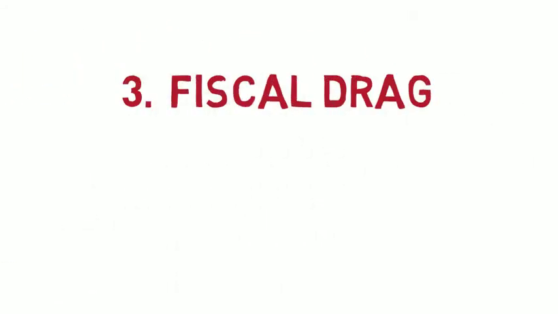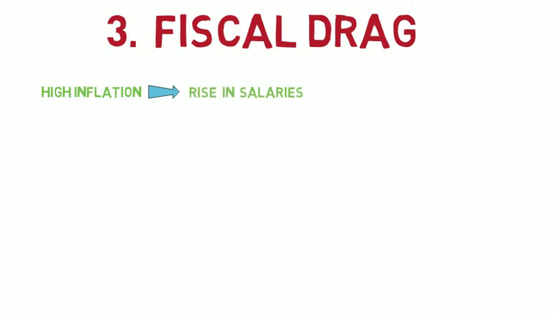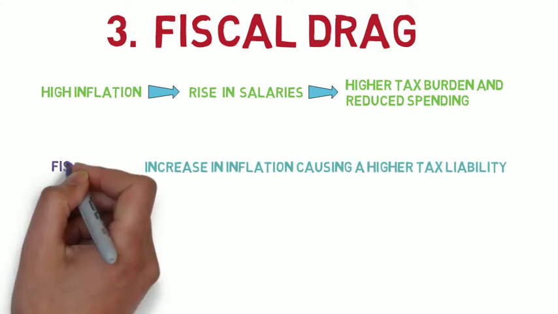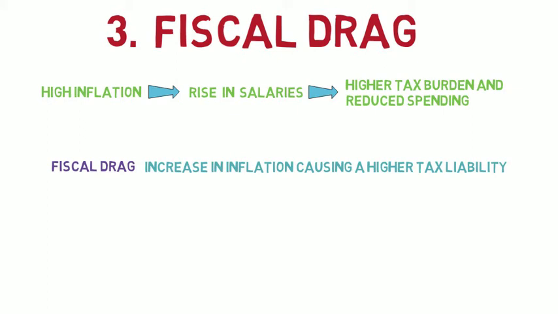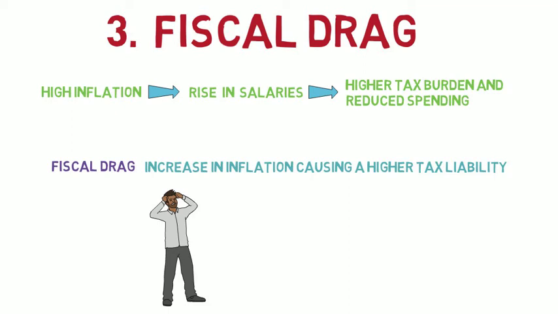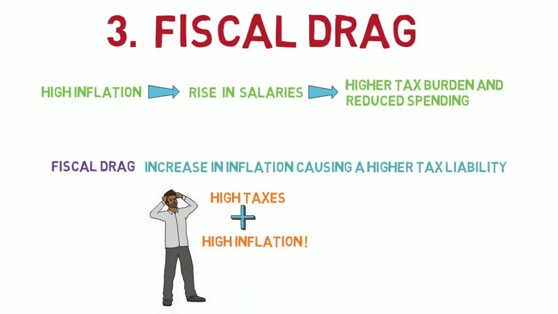Fiscal drag. As we have seen in our inflation videos, high inflation leads to rise in salaries, which in turn leads to a higher tax burden and reduced spending. This increase in inflation causing a higher tax liability is known as a fiscal drag. Thus, in a fiscal drag situation, an individual is left with less money to spend after paying taxes, and additionally, the purchasing power of his money is reduced due to higher inflation.